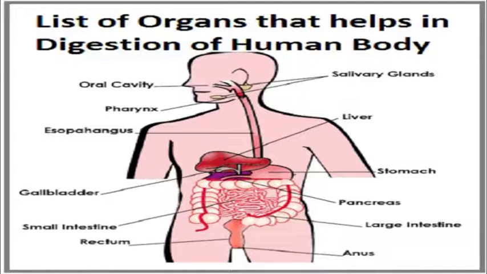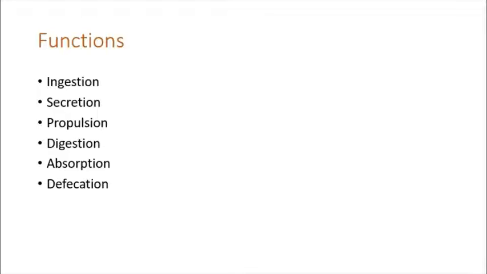It is divided into 8 parts: oral cavity or mouth, esophagus and stomach. These are all included in the upper gastrointestinal tract. The small intestine and large intestine are included in the lower gastrointestinal tract. Apart from that, we have accessory organs which also perform important functions in the digestive system. They are the salivary glands, liver, gallbladder and pancreas. These organs perform 6 functions: ingestion, secretion, propulsion, digestion, absorption and defecation.